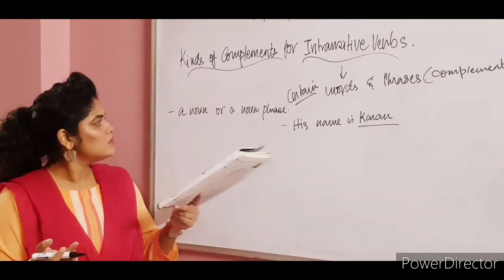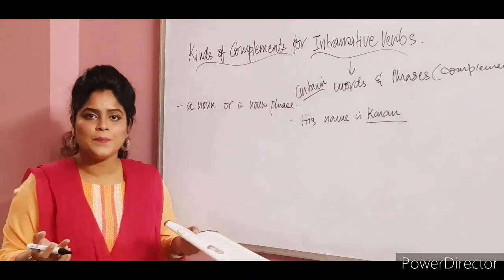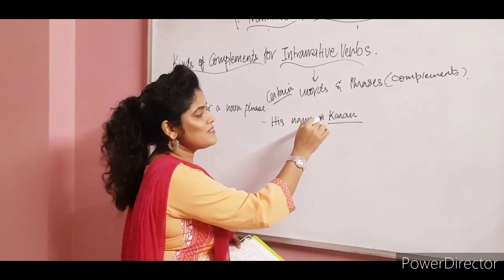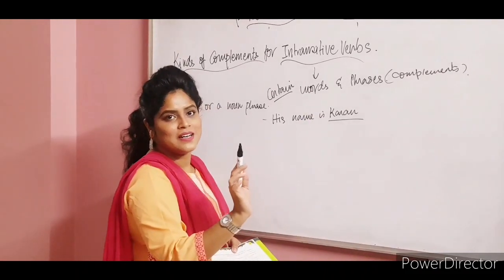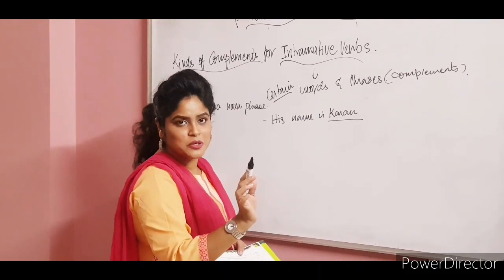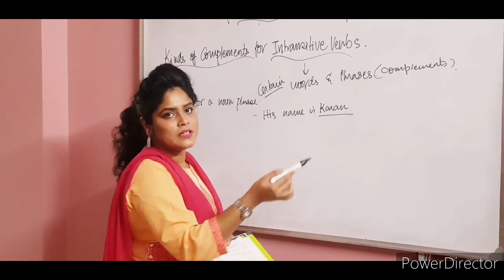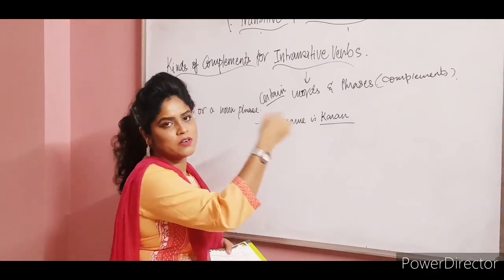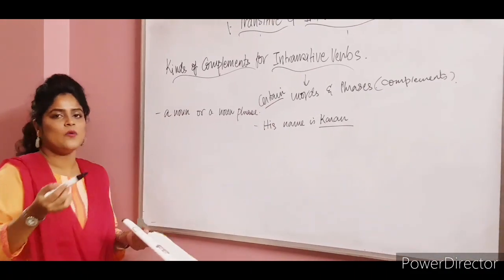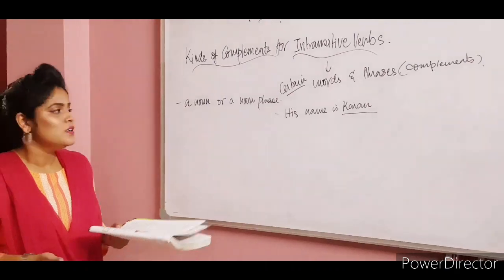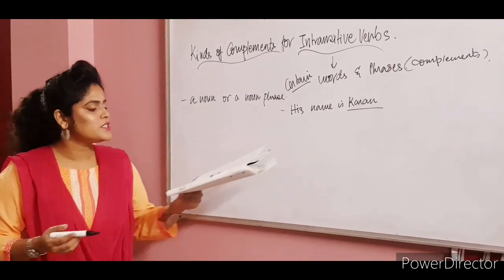So a noun or a noun phrase can come, but this is not the object because it is not a transitive verb. We all know that, right? Because it's just stating something. It's not that the action is getting transferred, it's just stating a fact. So that is why this is an intransitive verb.